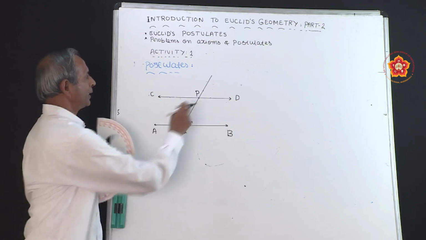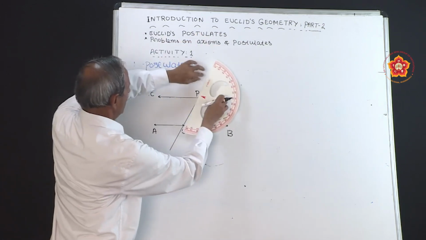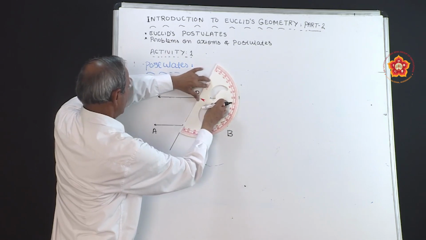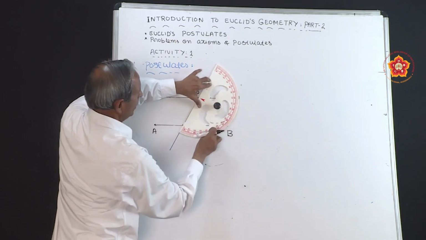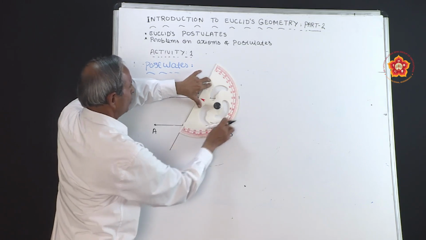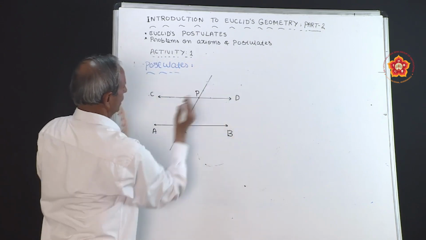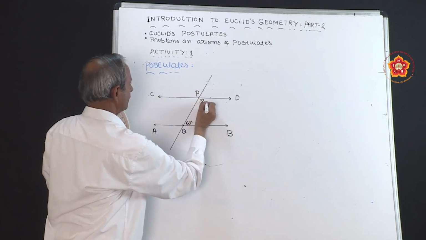Now you have to measure the interior angle on this side, the same side. To measure this angle, you have to put the protractor like this. Now it is showing here 0 is coinciding with this line. If you measure this side, its reading is 120 degree. Its measurement is 120 degree.